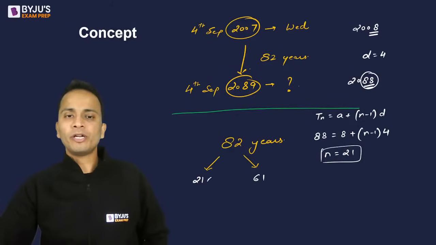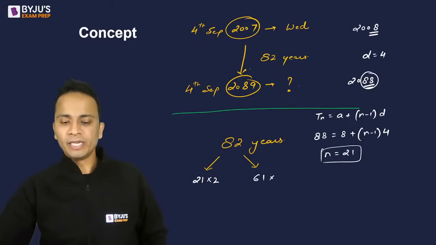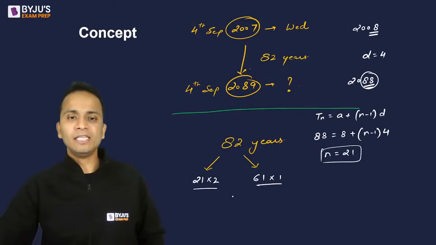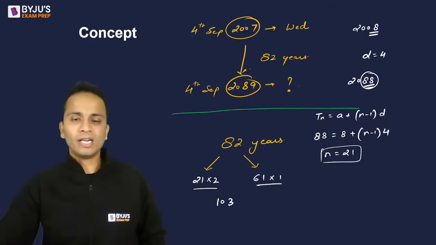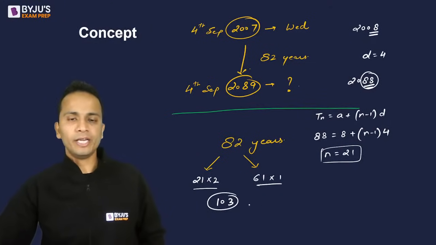A leap year corresponds to 2 odd days, a normal year corresponds to 1 odd day. So if you add these two, you will get 103. 103 as the total odd days.